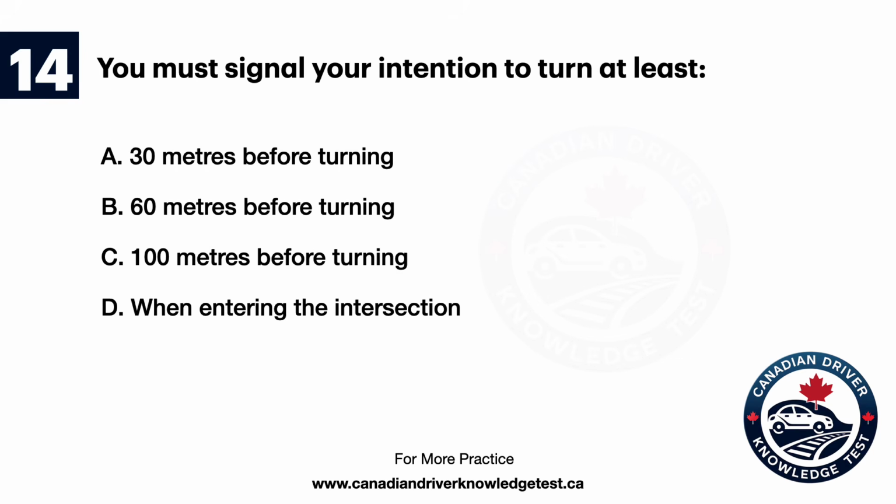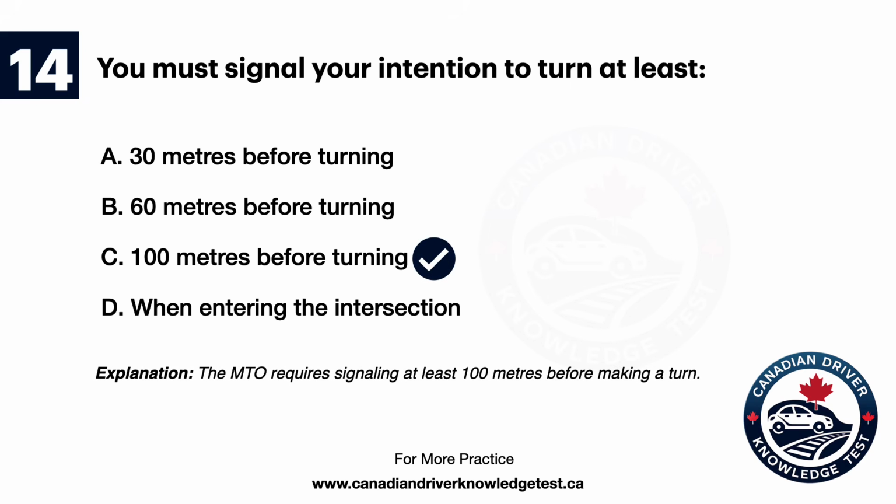Question 14. You must signal your intention to turn at least A. 30 meters before turning. B. 60 meters before turning. C. 100 meters before turning. D. When entering the intersection. The answer is C. 100 meters before turning. Explanation: the MTO requires signaling at least 100 meters before making a turn.